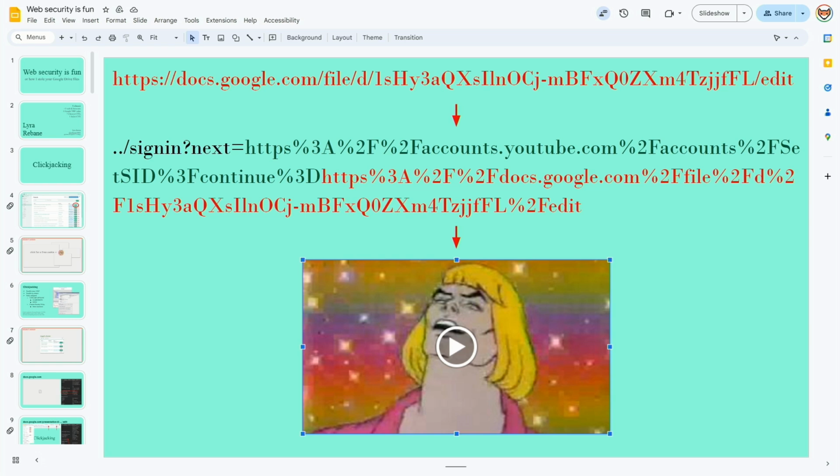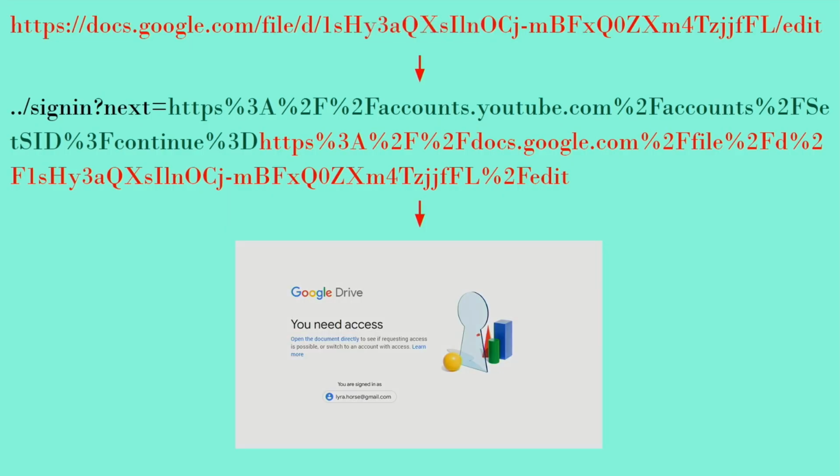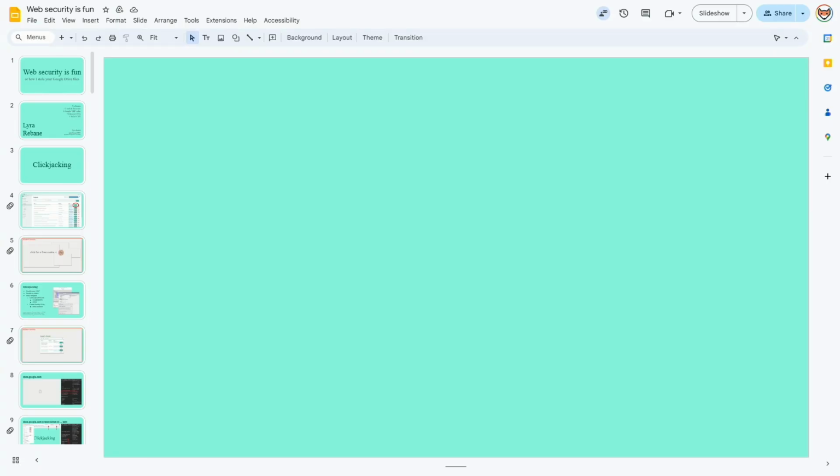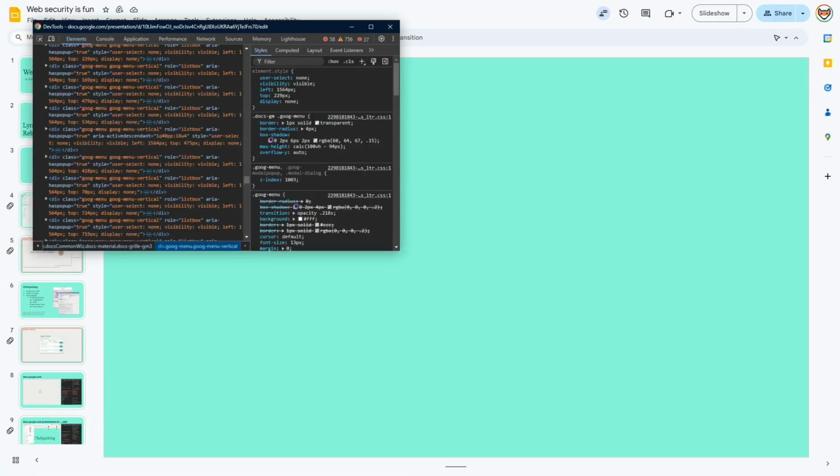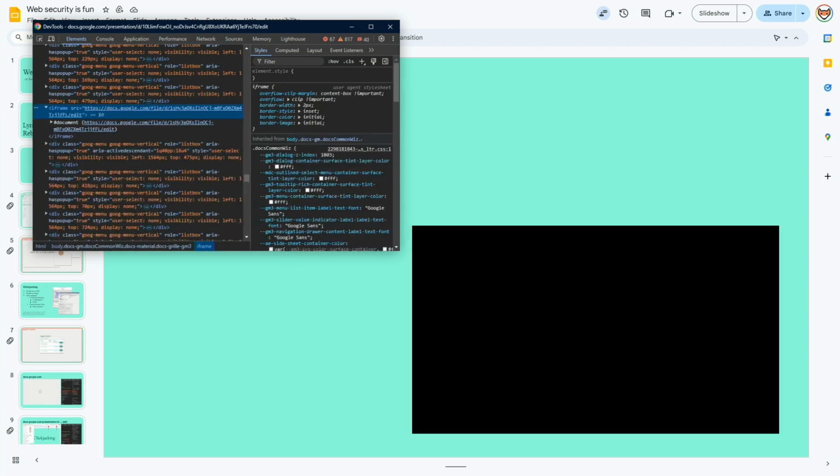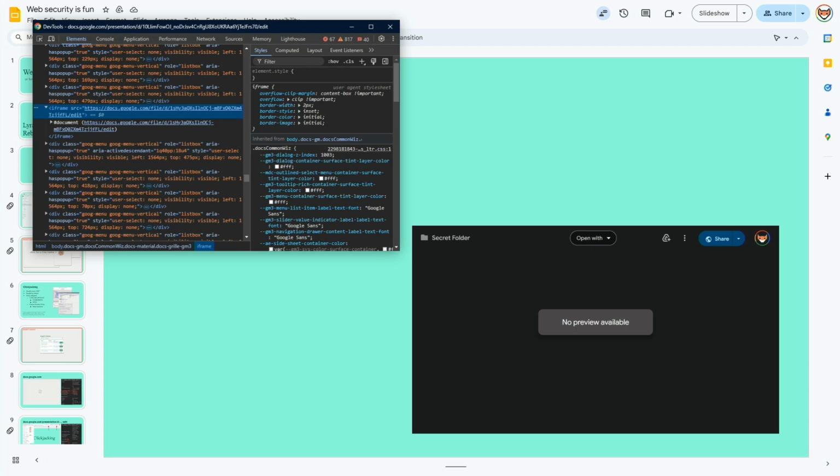So here you can see I made that video ID that combines all the attacks we have so far. And when we launch it, you can see that it works. Oh, OK. So it doesn't work for some reason. I'm not sure what's up with that. Let's investigate with the dev tools. I took the very same link I made that iframe with, threw it inside the page, and now it works. Why is that?